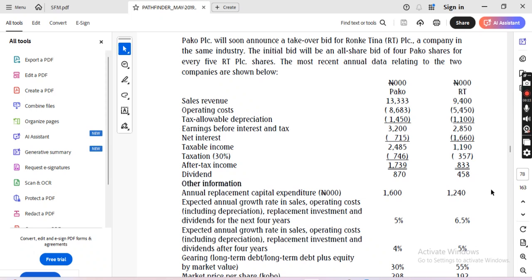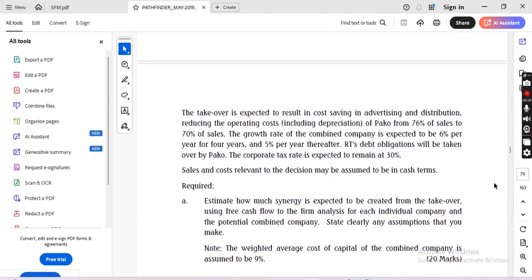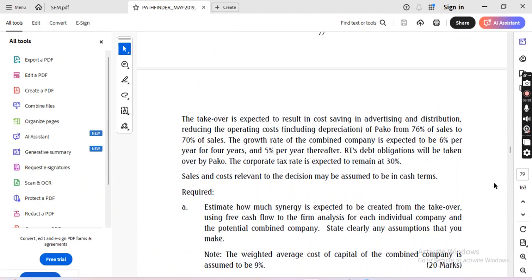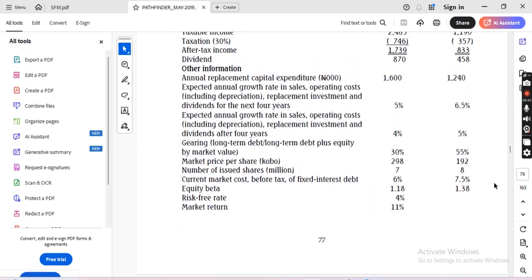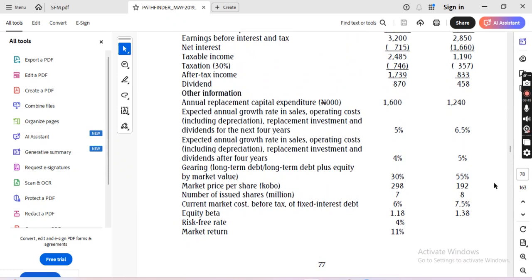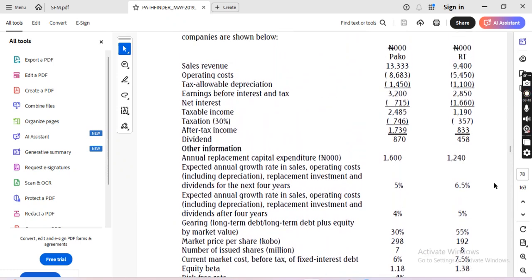Annual replacements. This question is tricky, right? Don't forget, the requirement says that free cash flow to the firm for each individual firm and the potential combined. Which means we are calculating free cash flow to the firm for each of the firms. Annual replacement capital expenditure is 1,600 and 1,240. And what will happen to it?